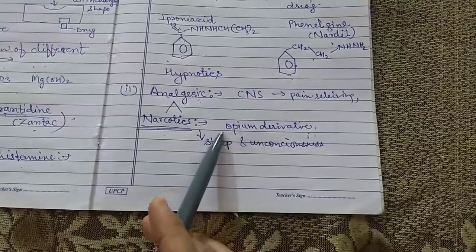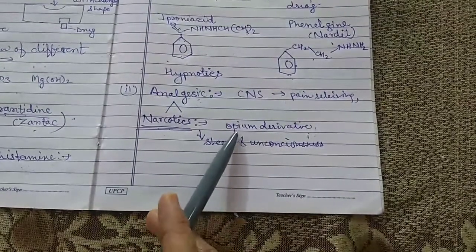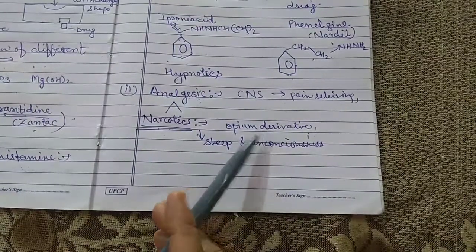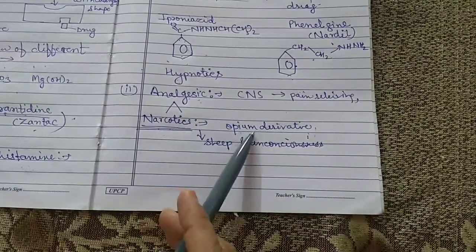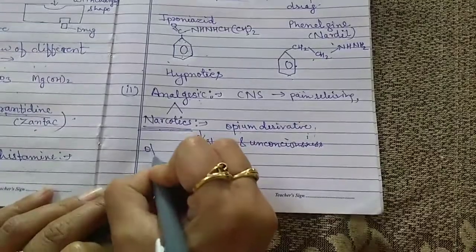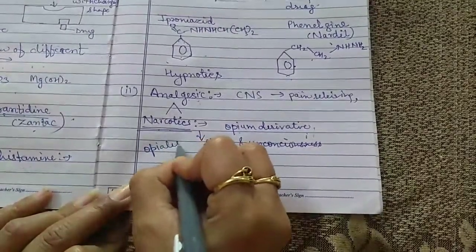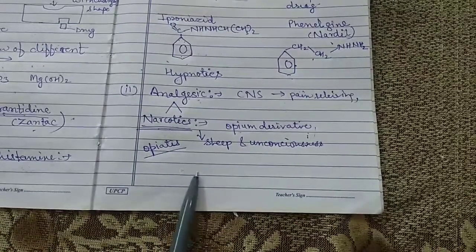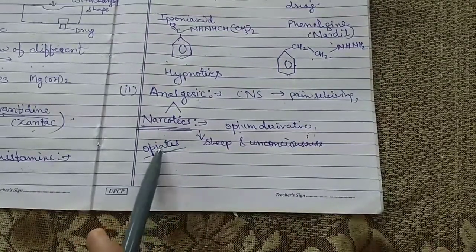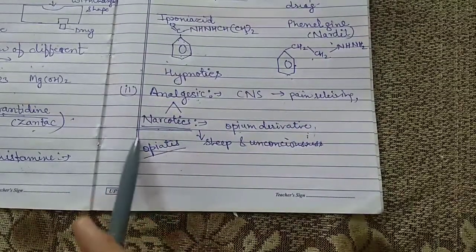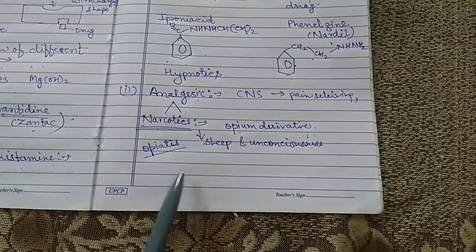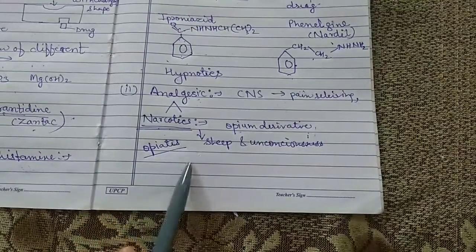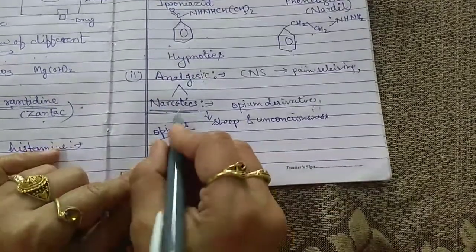That's why they are mostly extracted from the poppy leaves. These are called opiates because they are the opium derivative, and they are highly effective analgesics. Their pain relieving capacity is very high. One of the common narcotics is morphine.